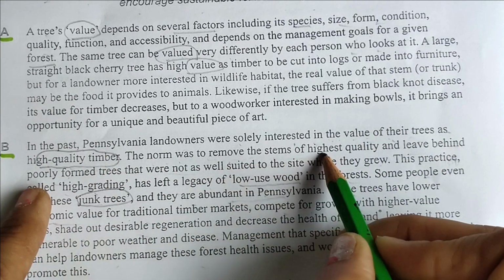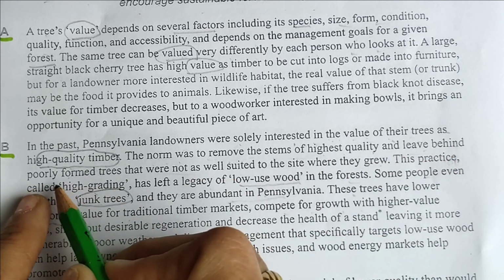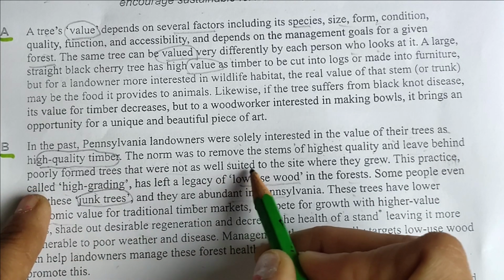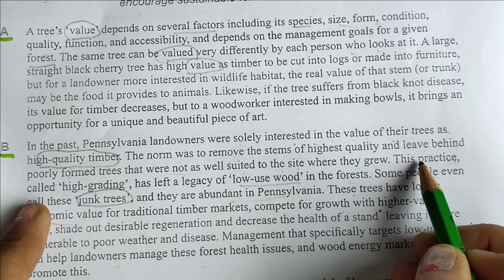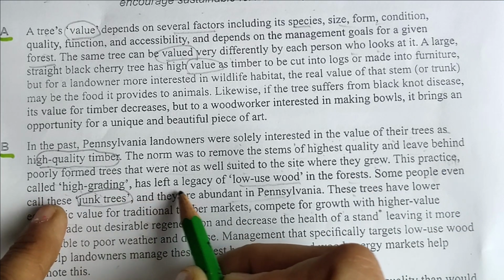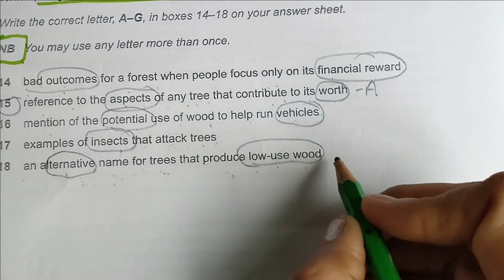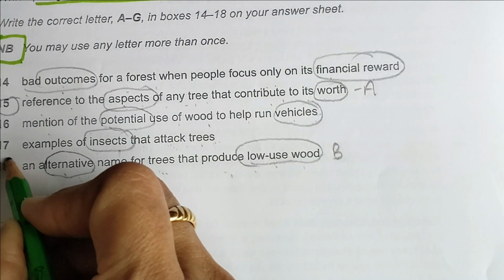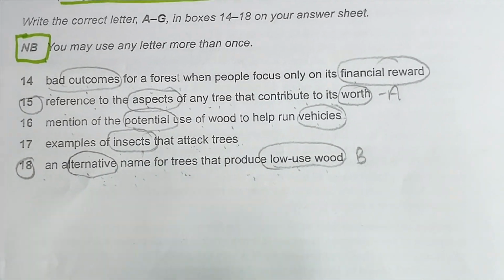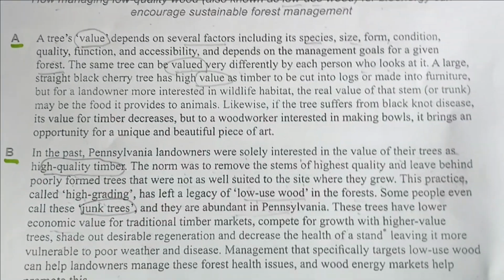The norm was to remove the stem of highest quality and leave behind poorly formed trees that were not as well suited to the site where they grow. High grading has left a legacy of low use wood in the forest. Okay, so definitely this will come with B. The answer is B. Now again,